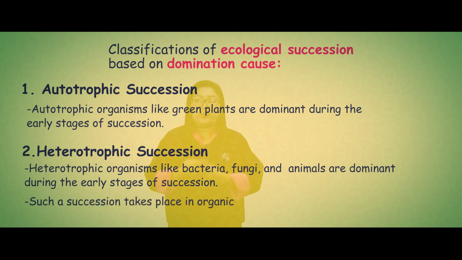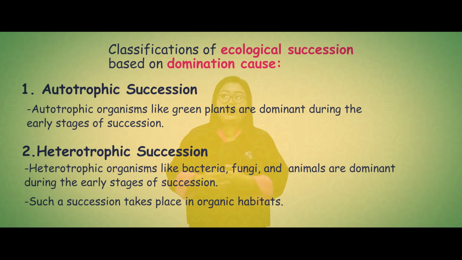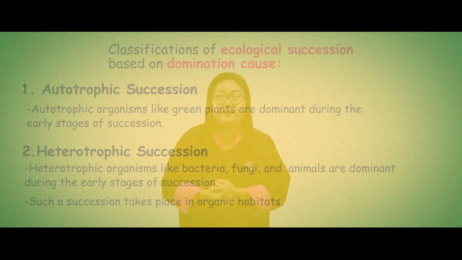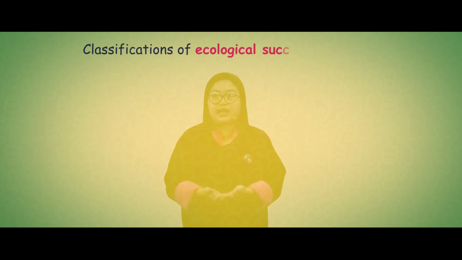Now, when we are talking about the dominant species, this dominant species will continue ecological succession only in an organic environment. Finally, on the basis of the nature of habitat, we can also classify ecological succession into various types.